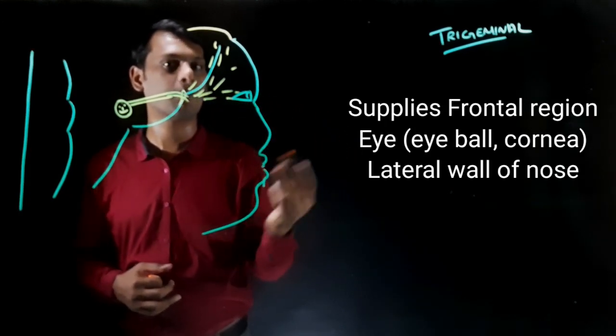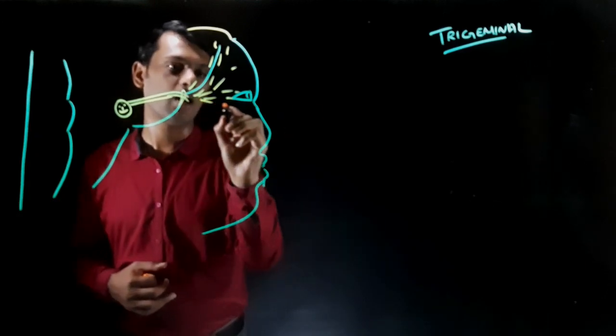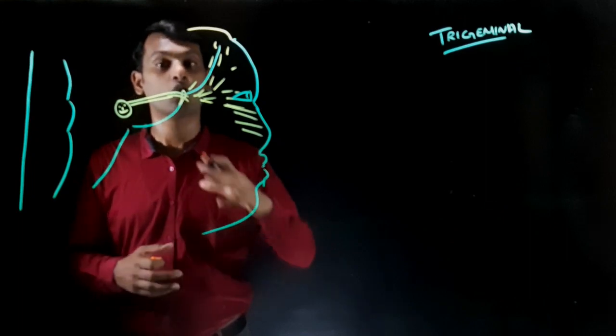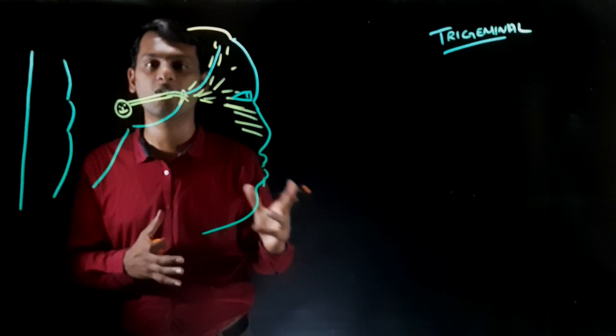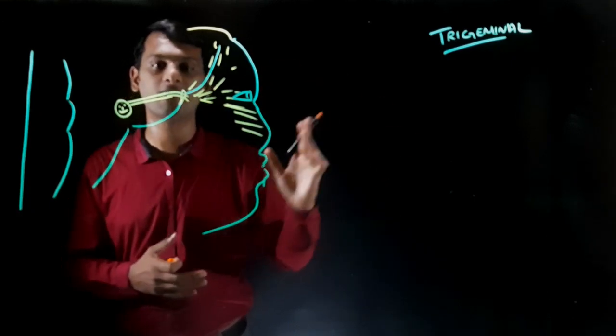Ophthalmic supplies your eye, mostly your eyeball, like the cornea, and the lateral walls of your nasal region. We are not going into proper divisions and the supply of each and every division. We are just going to give a brief overview here.